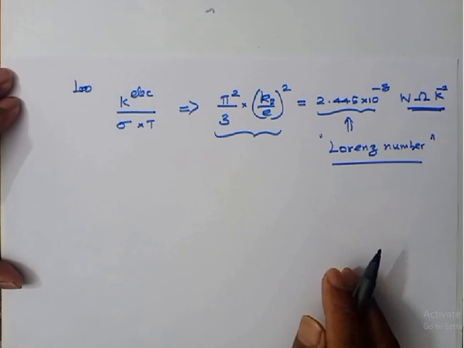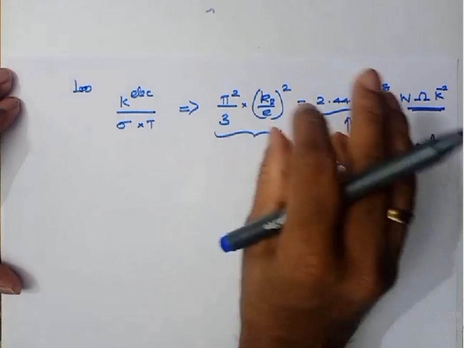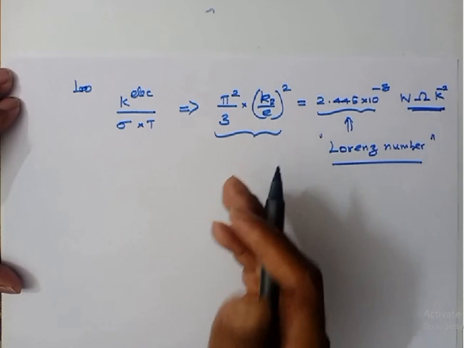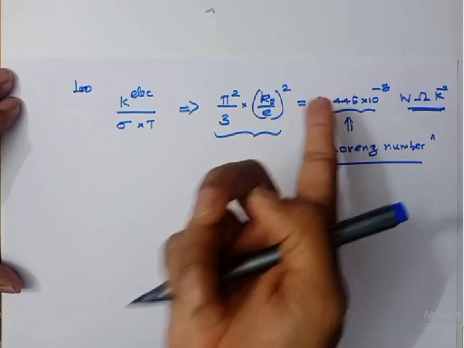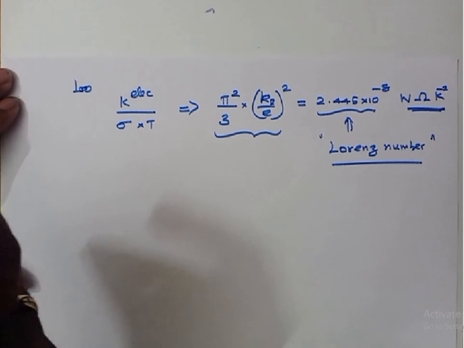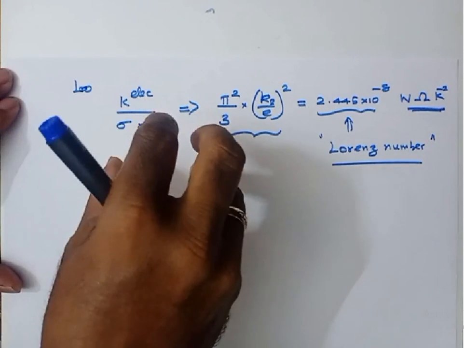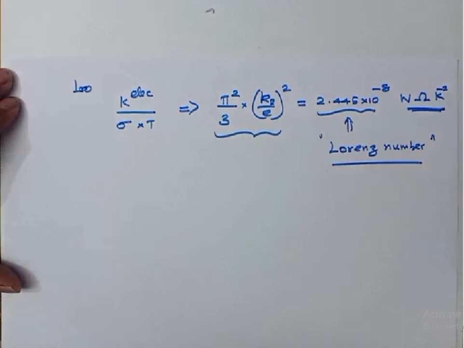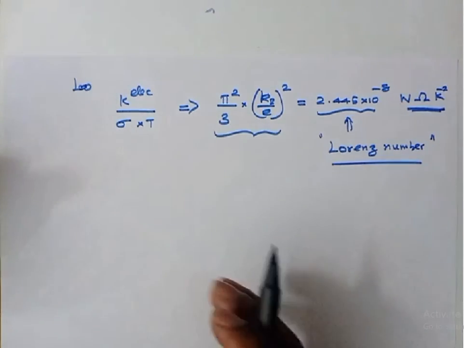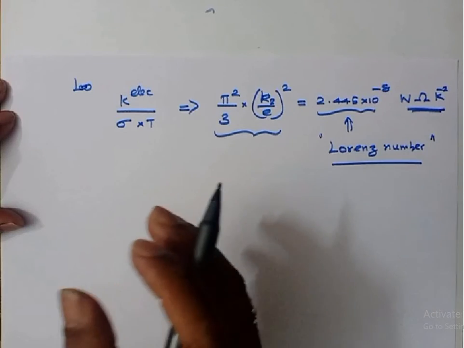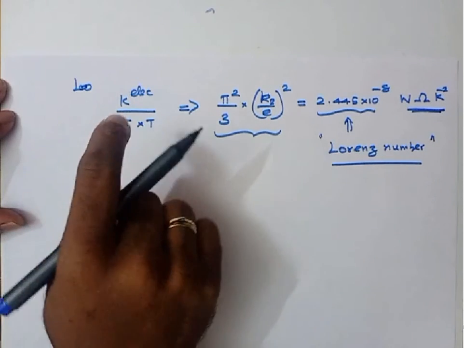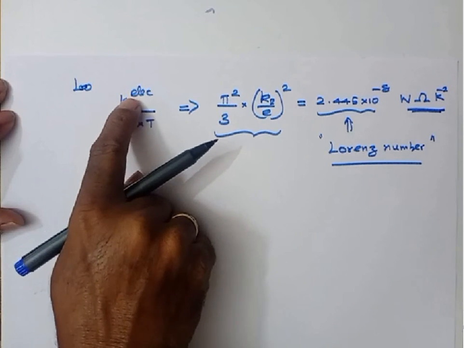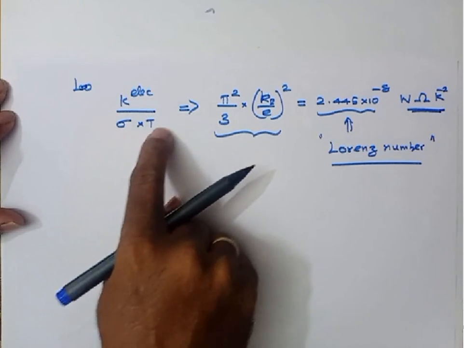Lorentz found this using quantum mechanical ideas, and experimental results also predict this value almost correctly for many metals. For many metals the experimental value of the constant and this constant are almost the same. So this is the Lorentz number. In the next lecture we are going to use the Drude theory, and based on that we are going to get the expression for the electronic contribution to thermal conductivity, and we are going to calculate this ratio.